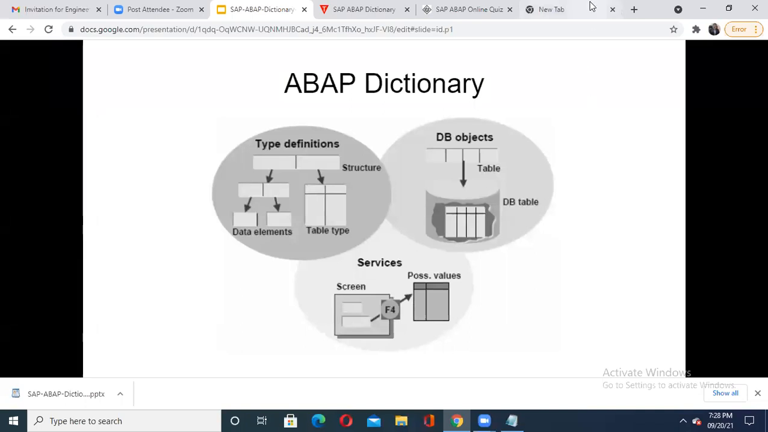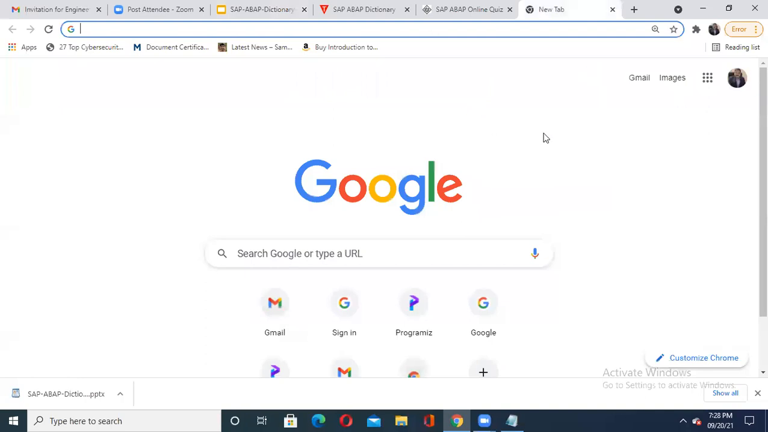Are you able to see my screen? Yes, yes, yes, sir. Okay.